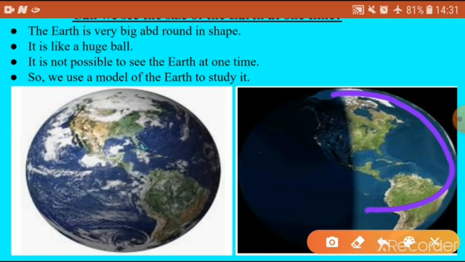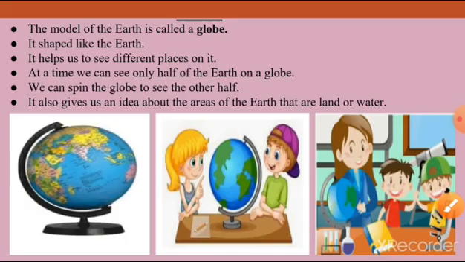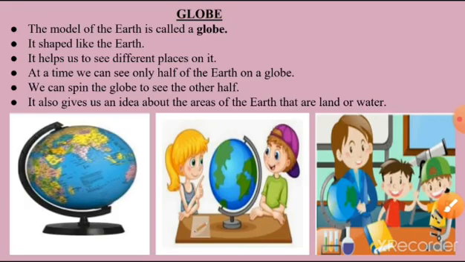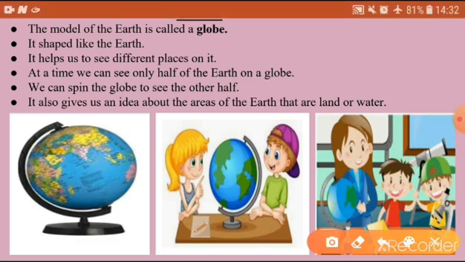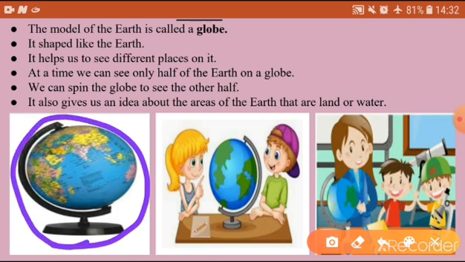The remaining half we can't see. So for that, our scientists, astronomers and map makers made a model of the earth, which is called a globe. Look at this picture. What is this? This is a globe. And what is the shape of this globe?